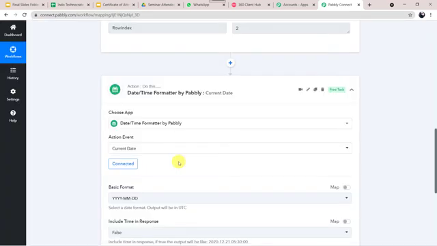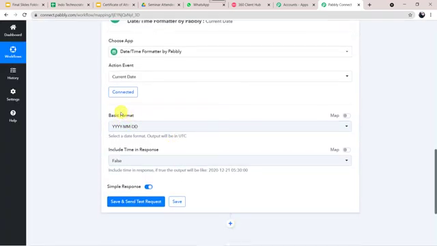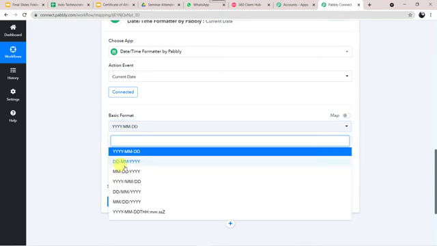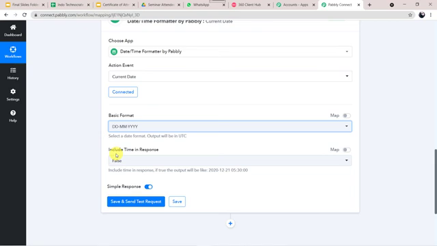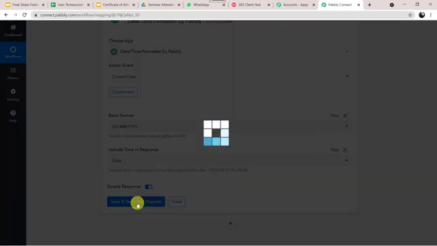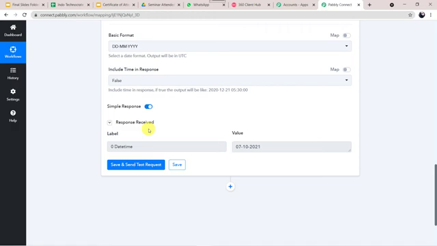Here we have to fill the format, in which format we want the date. So I want the date in format of DDMMYY, that is date, month and year. Include time in response. No, I don't want to include the time. So I'll just keep it as false. And let's click on save and send test request. Here the response is received and the date is captured, that is 7th of October 2021.